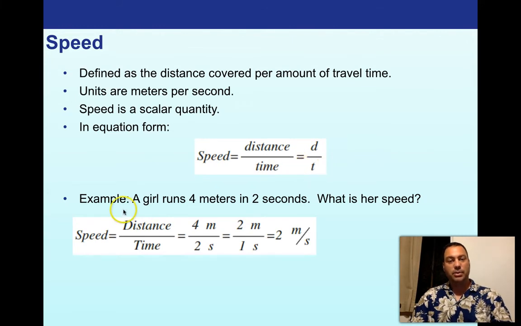So here's an example where they do exactly this. A girl runs 4 meters in 2 seconds. What is her speed? Plug and chug this, right? Speed equals distance over time. We take the 4 meters here and the 2 seconds there and plug them right into our handy dandy equation. We reduce 4 over 2 to 2 over 1, which just reduces to 2. So the answer is 2 meters per second.